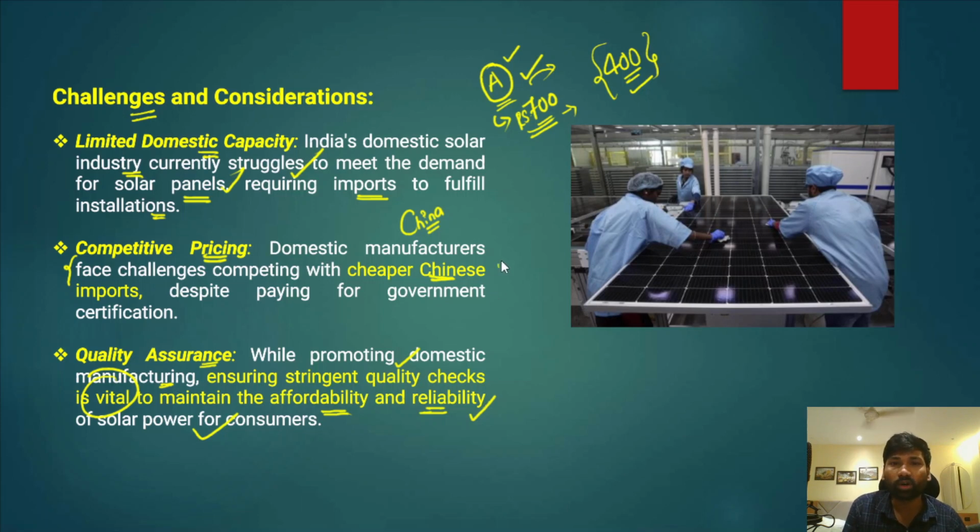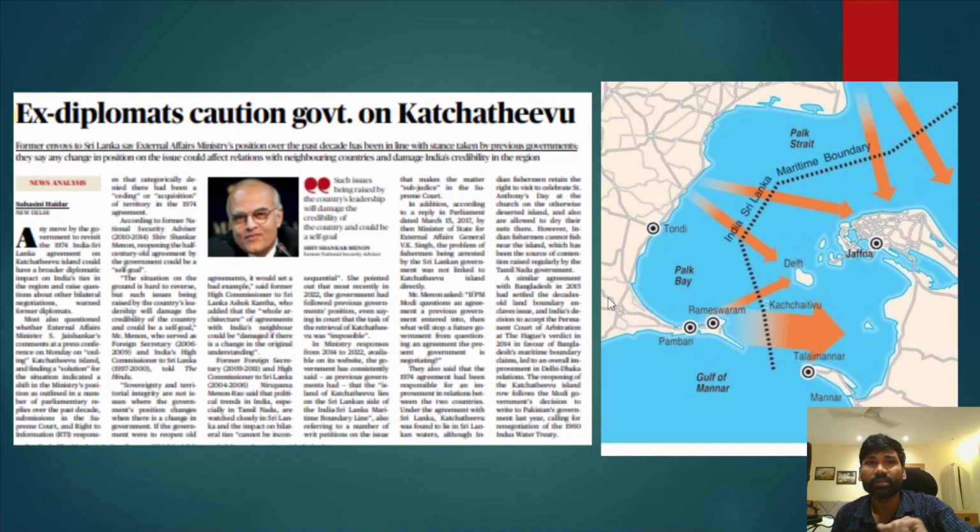Okay, so this is what the author has been emphasizing. There is a huge growth potential at the global level and even at the domestic level for solar manufacturing. But we have depended excessively on China for importing these solar panels. So therefore, we need to scale up our domestic manufacturing capacities. That reduces our reliance on China, the import dependence on China. Okay, so this is what the author has been saying.